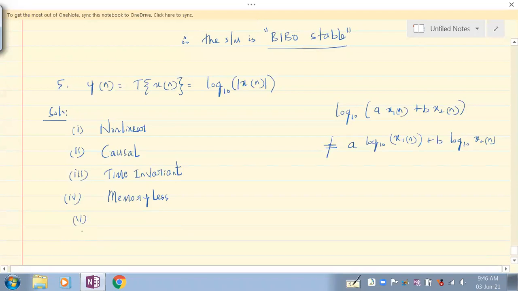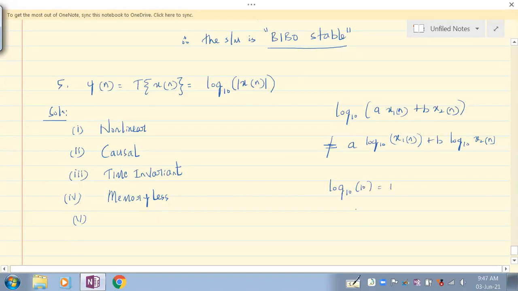The last one, what is it? Whether it is stable or not. If x of n is a finite number, the logarithm of a finite number to base 10 is also going to be finite. You can show that by some means. X of n you can take as some number, say 10. Log 10 to base 10 is what? It is 1.